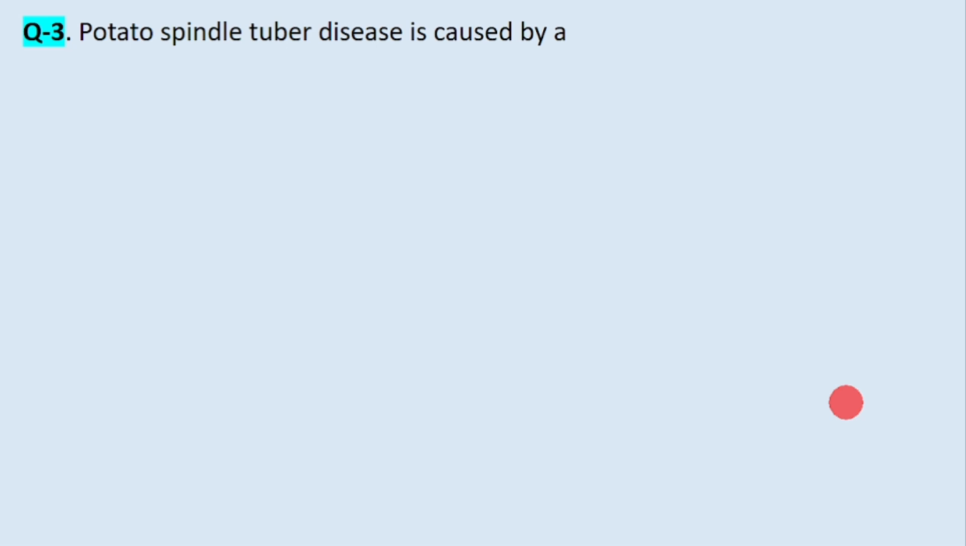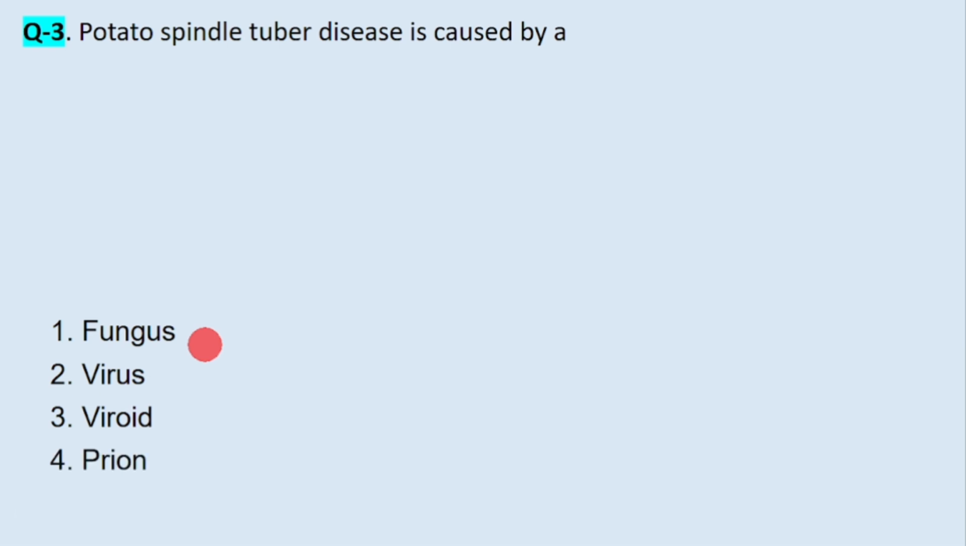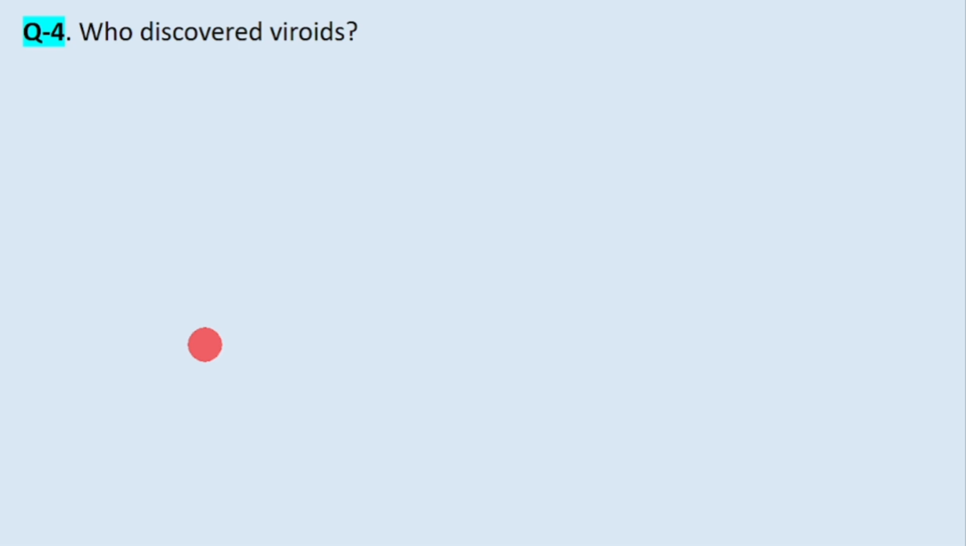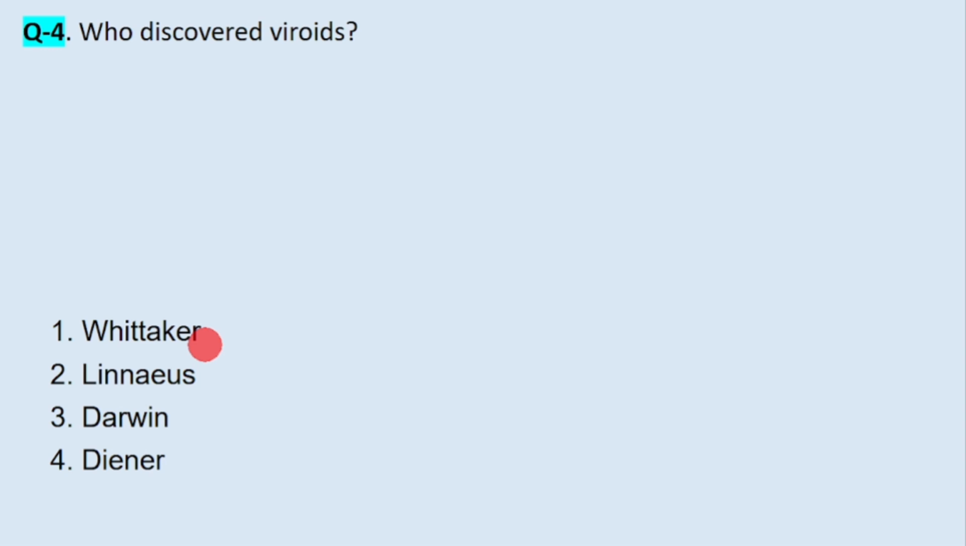Next question. Potato spindle tuber disease is caused by fungus? No. Virus? No. Viroid? Correct. Prion? No. So option 3 is the answer. Who discovered viroids? Whittaker, Linnaeus, Darwin, Diener. Option 4 is the answer.